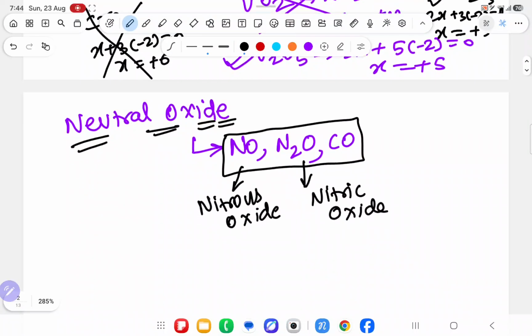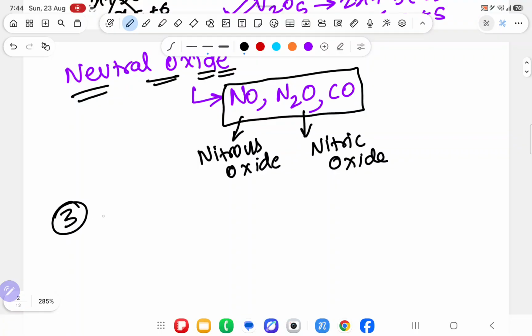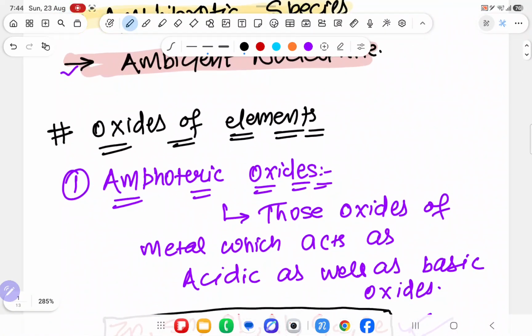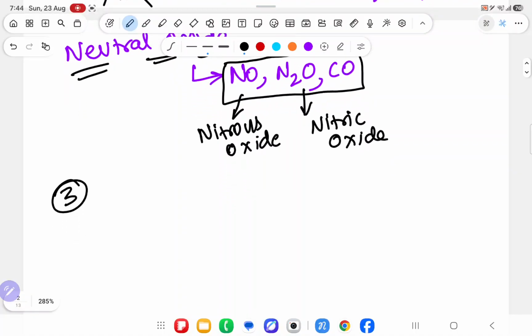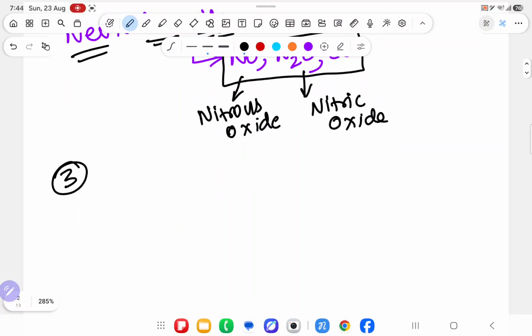Okay sir. Third one is acidic oxide. In this, the most famous is amphoteric oxide, but as I am dictating, I will dictate all: acidic oxide, basic oxide. Understood the point? Next part we will have